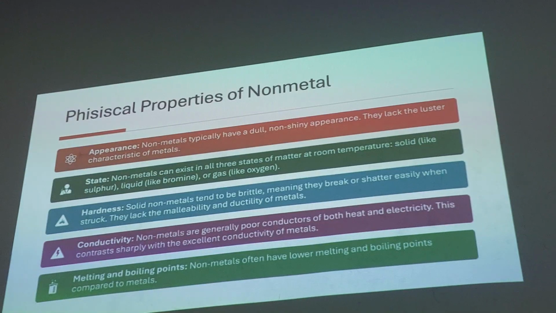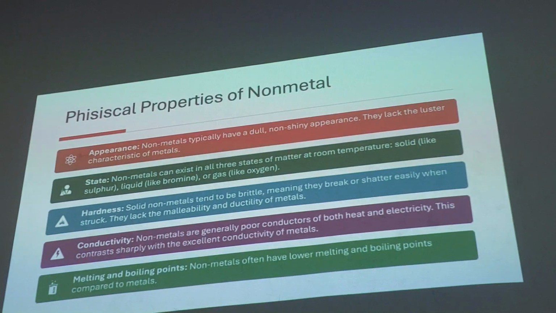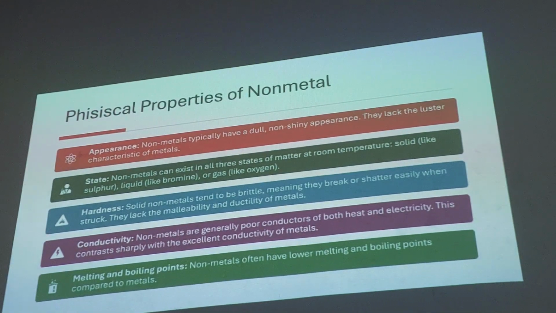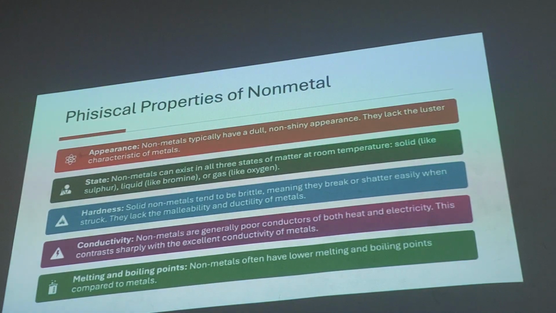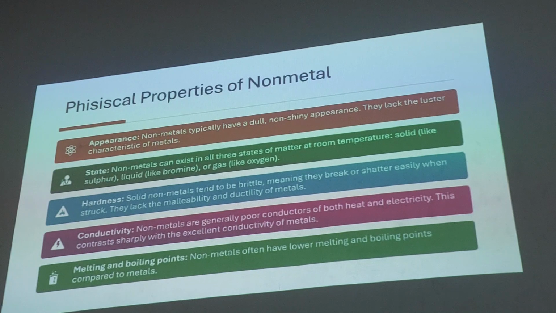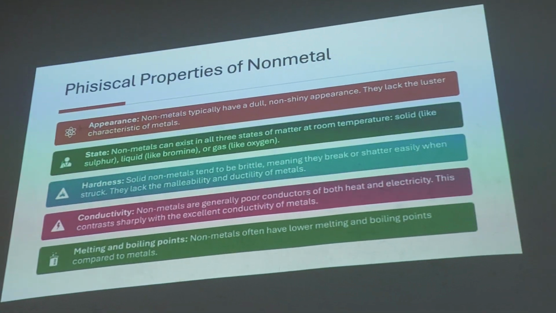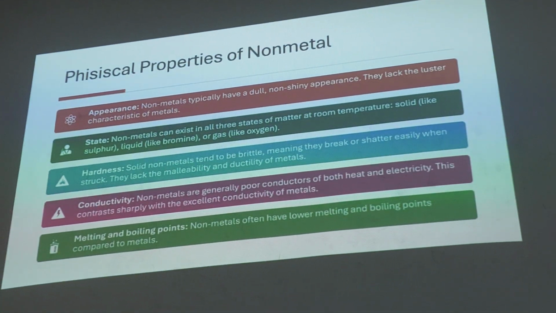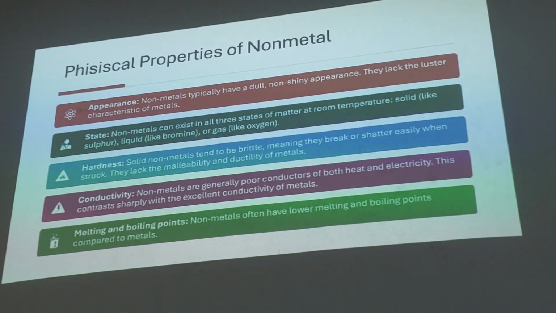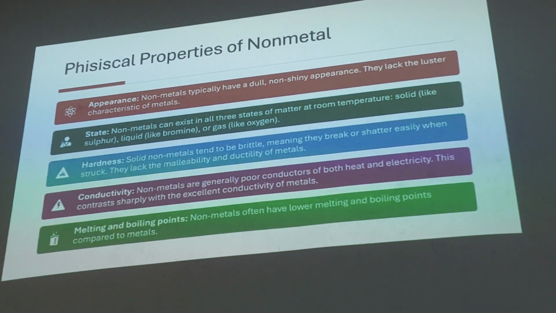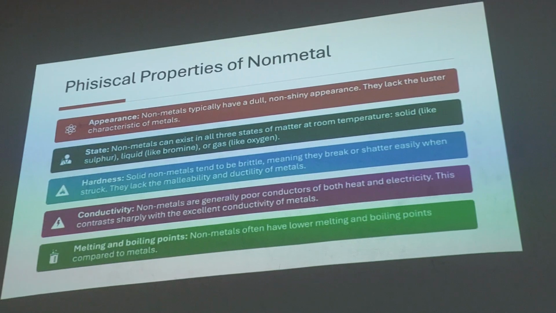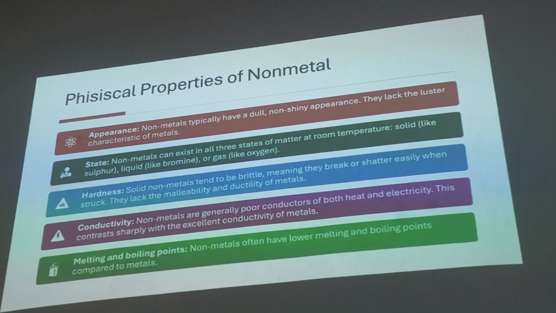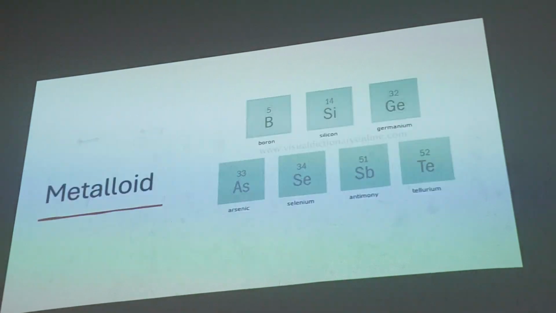The melting and boiling points are actually far from metal. The metal is probably 1500 degrees C, but plastic is around 180 degrees C. So it's different. This is metalloid.